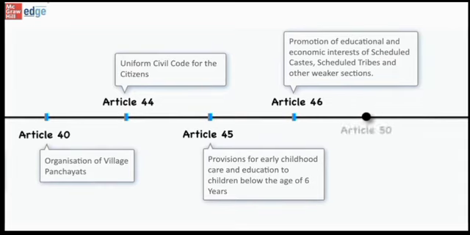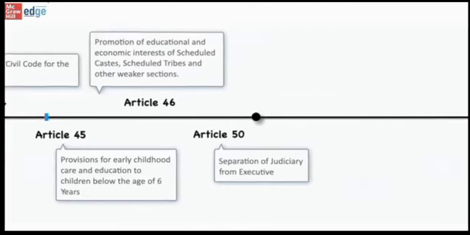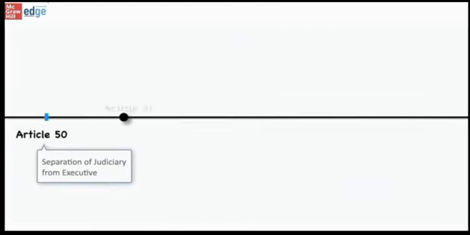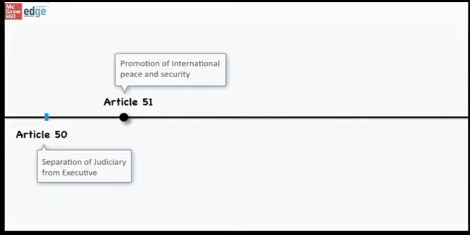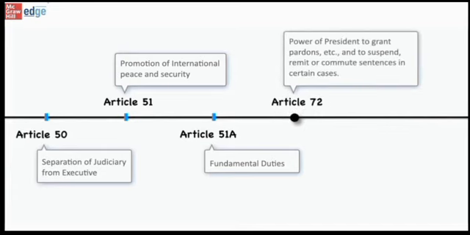Next is Article 50, which deals with separation of judiciary from executive. Next is Article 51, which talks about promotion of international peace and security. Then comes Article 51A, which talks about fundamental duties. Another important article is Article 72, which talks about power of President to grant pardons, etc. and to suspend, remit or commute sentences in certain cases.